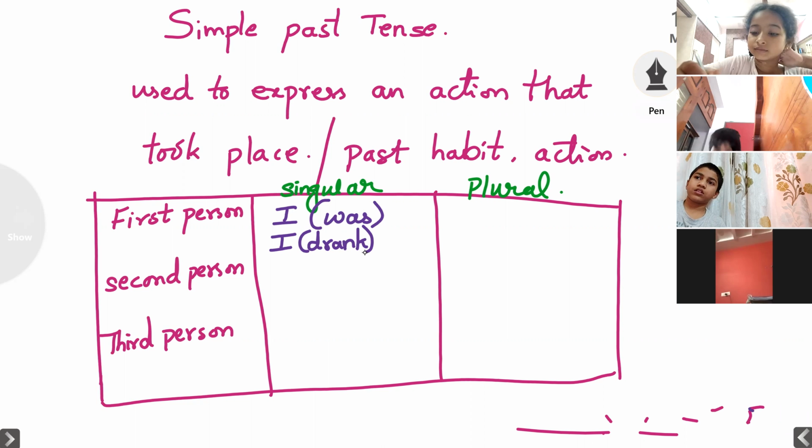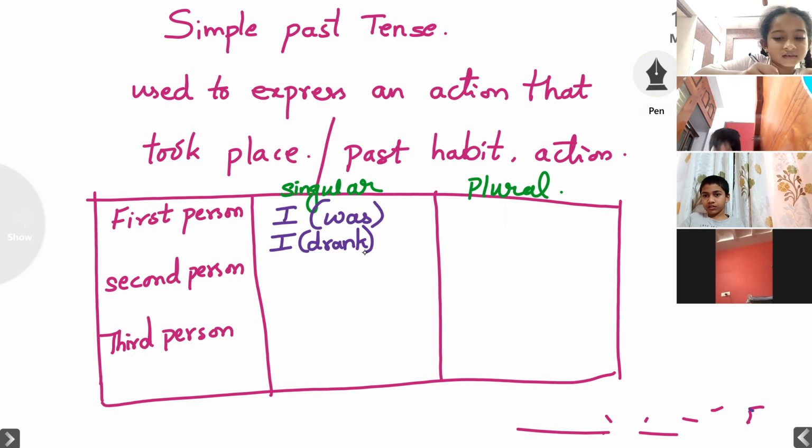I drank. Or this is an irregular verb. Children, in the previous class, we have discussed these irregular verbs. Irregular verbs don't have D or ED at the end. And some regular verbs also you can write that, called. C-A-L-L-E-D, called. Yes. You can do that. So this is with singular.